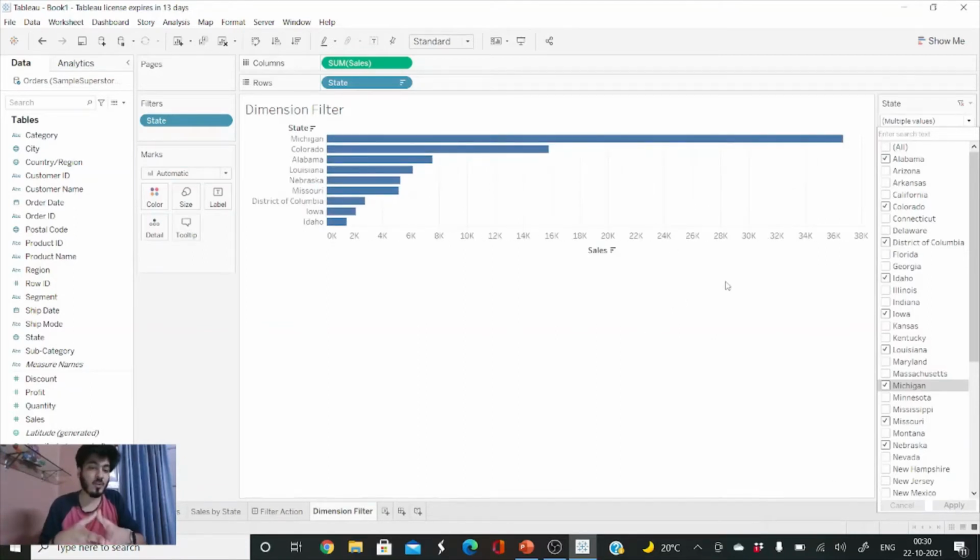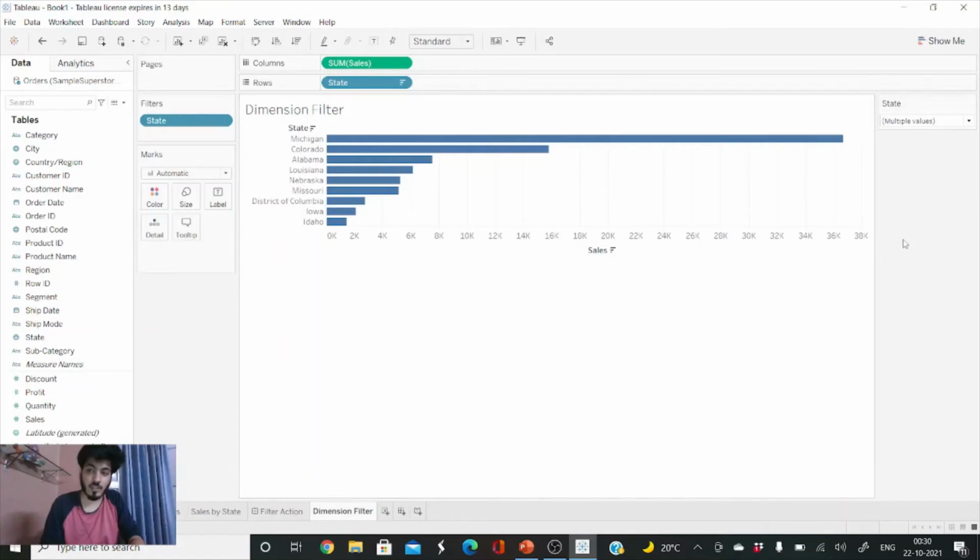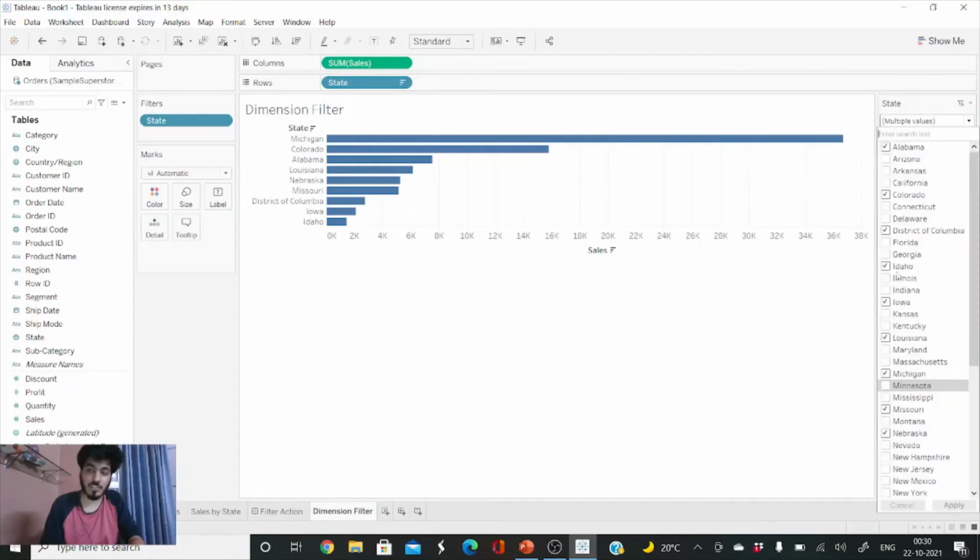And one more thing we can do in filters is, suppose I don't want to see this all button here, I want to see only the state name. That can also be done. So we will go in the drop down and customize, and we can just untick the show all value, which by default was clicked. Okay, so now our all value has been removed.